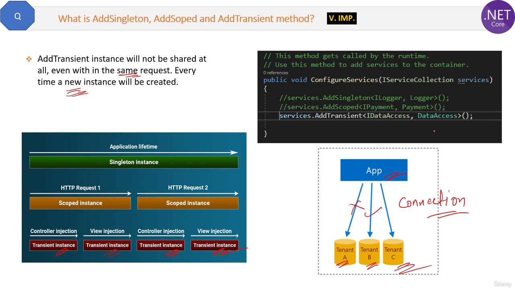Because you cannot use the same database instance with the same request. Every time you need to connect with another database, you have to create a new object of the data access. A new object is required inside the same request, right? Here is the code to register the data access service with the help of the add transient method in your application like this. Great, I think now you know all the methods of service lifetimes and what their real application use is, right?